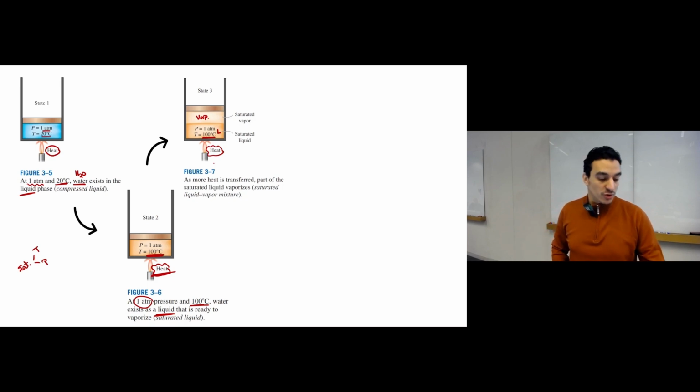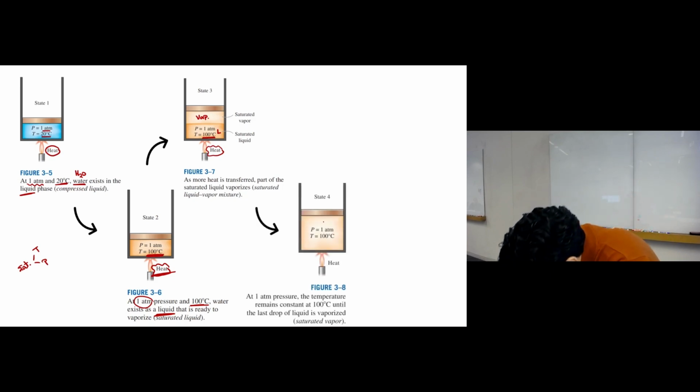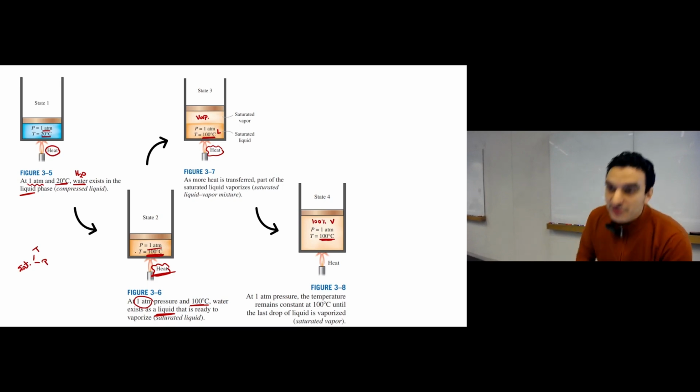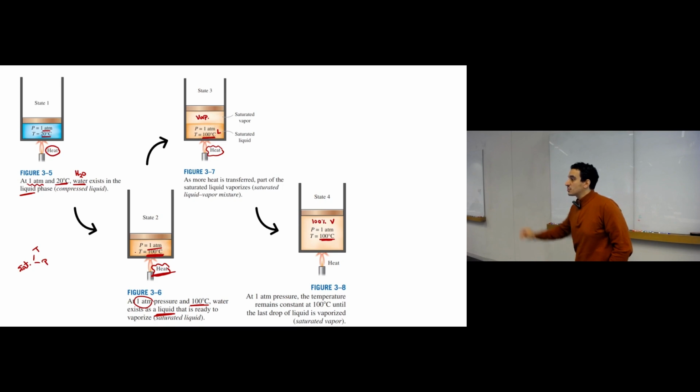If you continue adding heat at this condition, what will happen? More vaporization will occur. You can have 100% vapor at 100 degrees Celsius. So 100 degrees Celsius, 1 atmosphere, is the saturation temperature and saturation pressure for water.